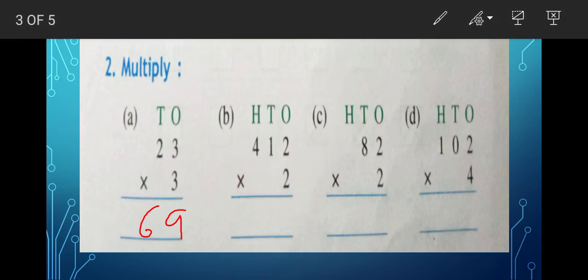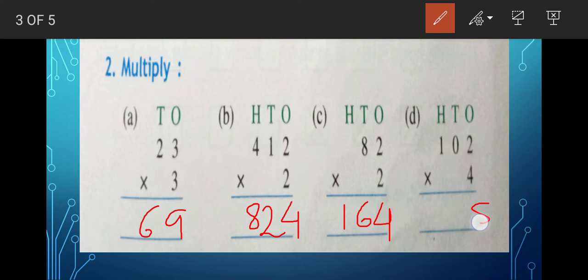So let us do it here again. It will become here 4. 2 ones are 2 and 2 fours are 8. Now 2 twos are 4. Now here 2 into 8 is how much, children? It is 16. Now 4 twos are 8. 4 into 0 will be 0. 4 ones are 4.